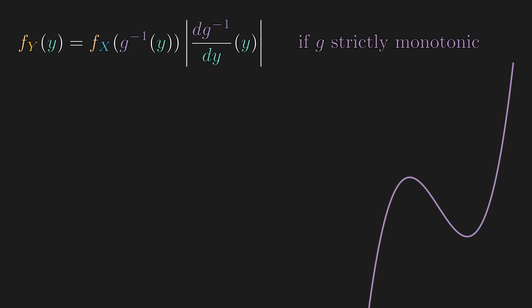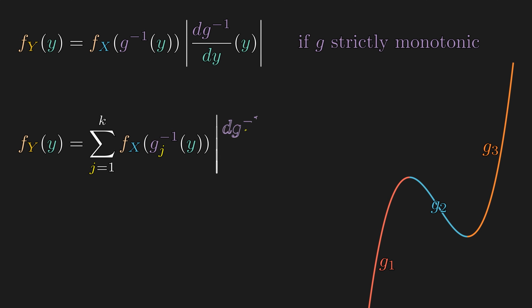Now, what if the transformation is piecewise monotonic? If you recall from the absolute value case, we have to stack some densities since the transformation is many to one. So we will make some branch cuts on the transformation, then sum over each different branch of the inverse.